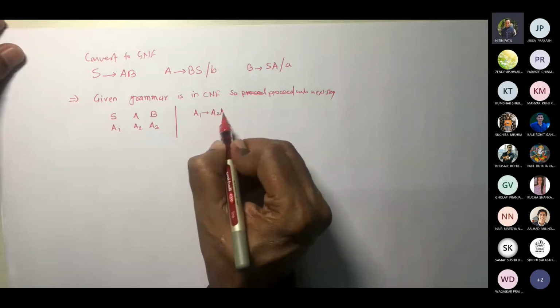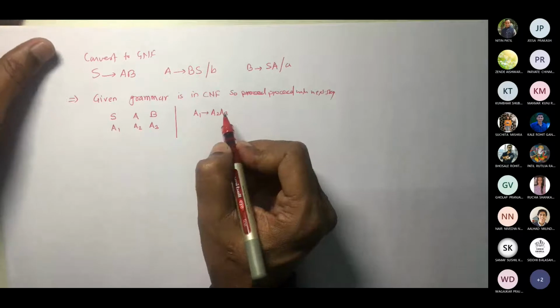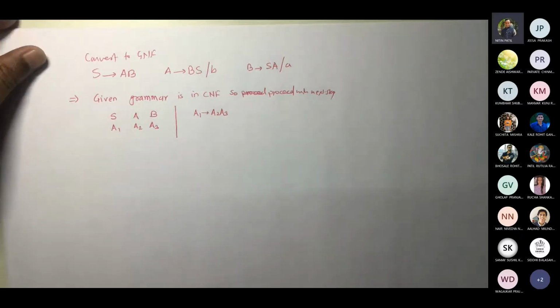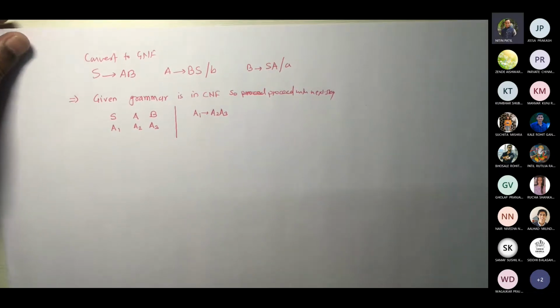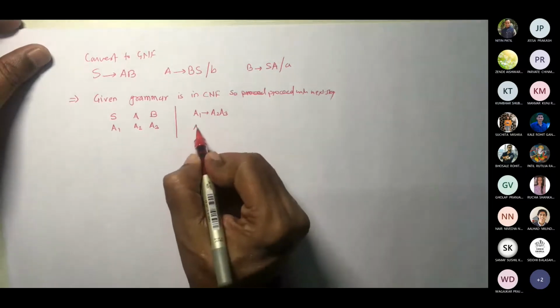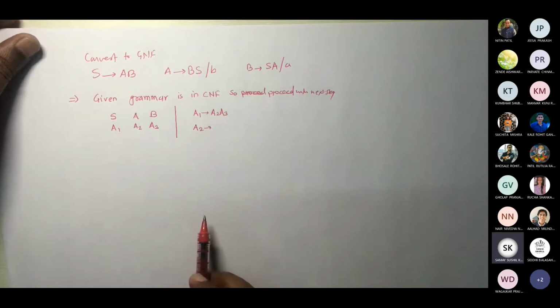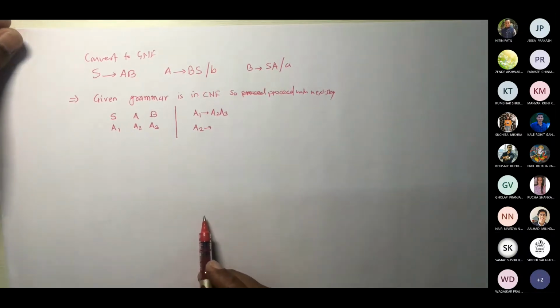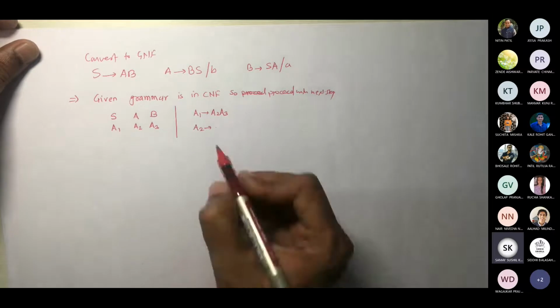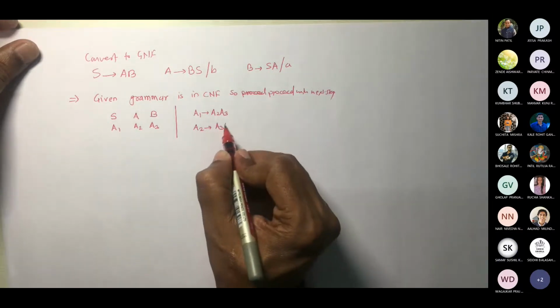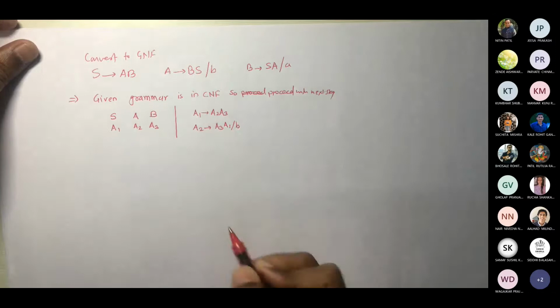Very good. Okay, wait. Samay, give me A2 productions. Samay, are you there? Sorry, sir. My mic was not working. A2 gives A3, A1, and B. Correct? Okay.